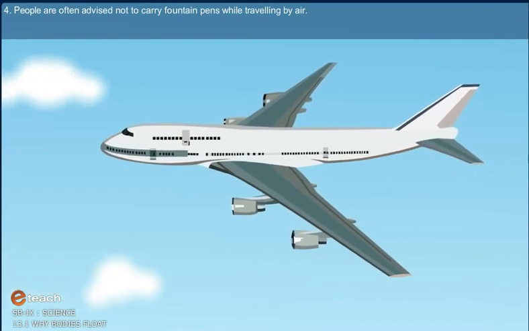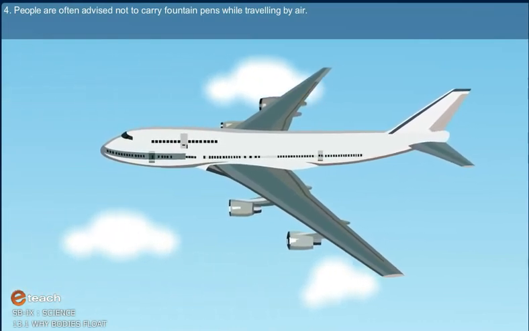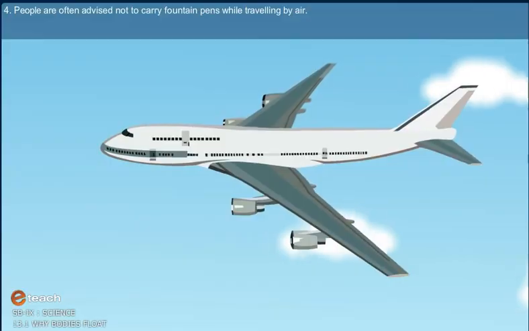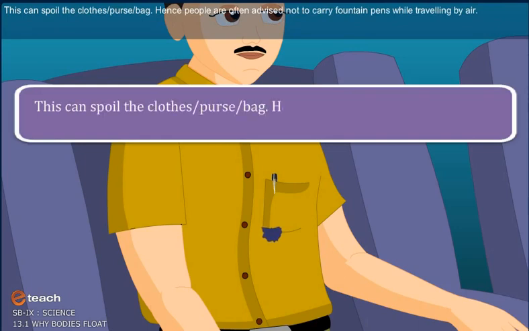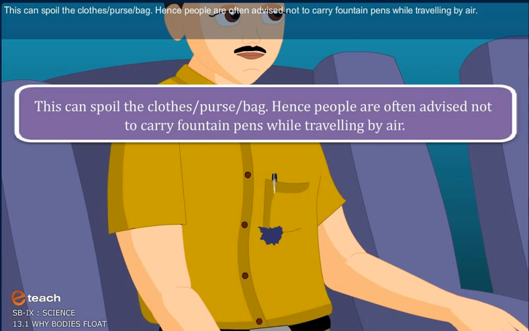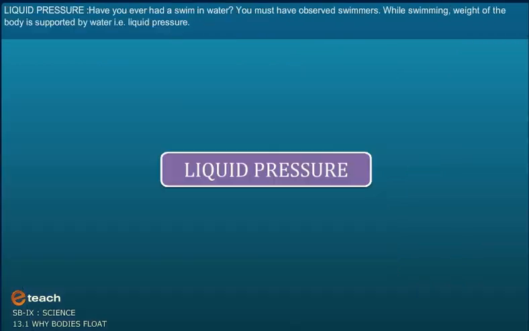People are often advised not to carry fountain pens while traveling by air. The ink in the fountain pen, filled at sea level at atmospheric pressure, may come out through its mouth while traveling by air if the outside pressure becomes less than the pressure in the ink holder of the pen. This can spoil the clothes, purse or bag. Hence, people are often advised not to carry fountain pens while traveling by air.